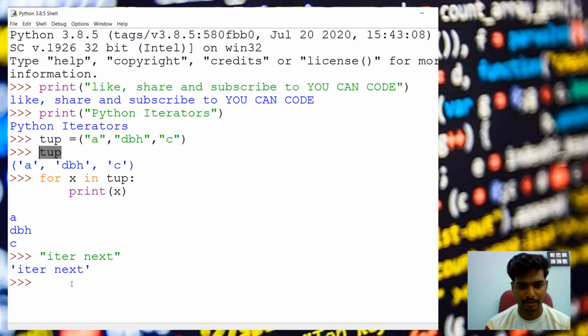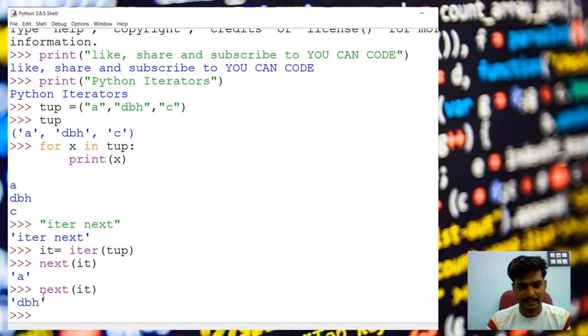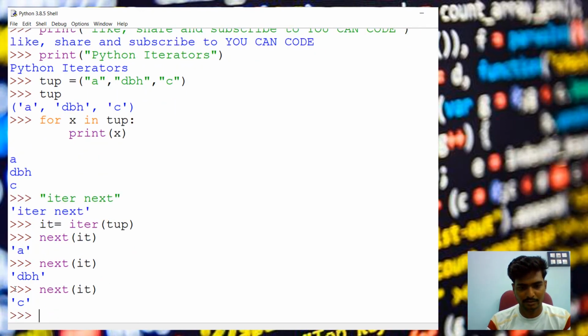If you want to iterate a tuple, we have to convert it into an iterator object. For that, the keyword is iter, and we pass our tuple. You can see our iterator object is now ready. Using that, with the next keyword, we pass the iterator object to next. You can see the first time it returns the first data, then the second data and the third data.